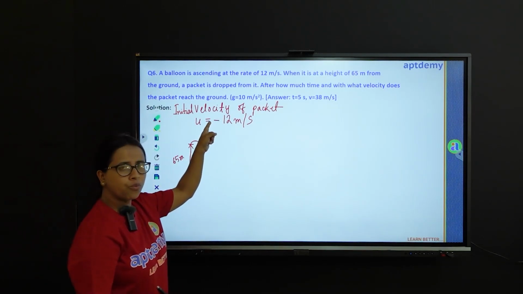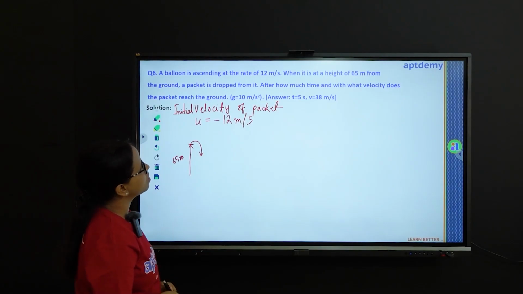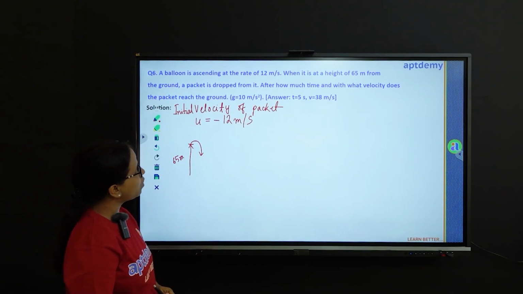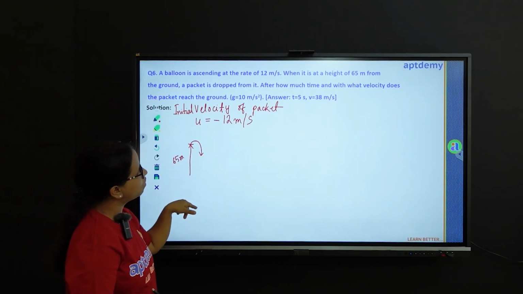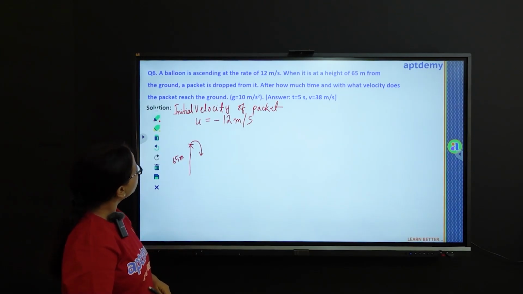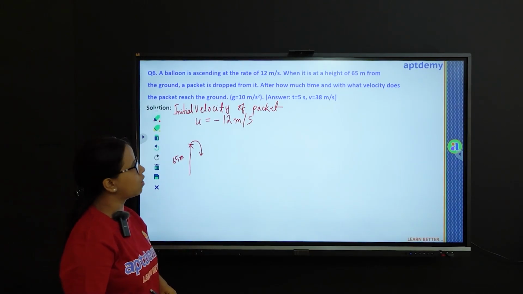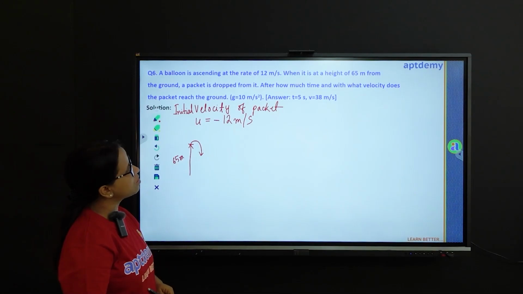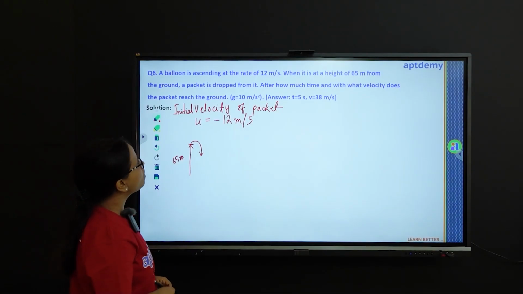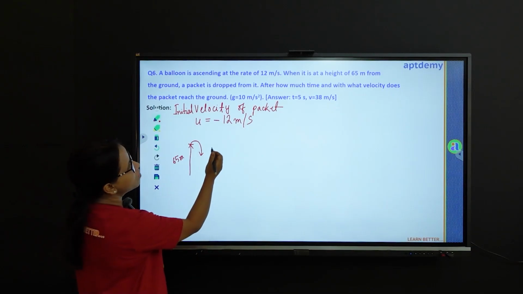So hope you understand where from this minus sign comes. Now we are asked to find out the time taken by the packet to reach the ground and the velocity when the packet reaches the ground. So two parameters are to be found out here. Now let us first find out the second parameter, that is the velocity.